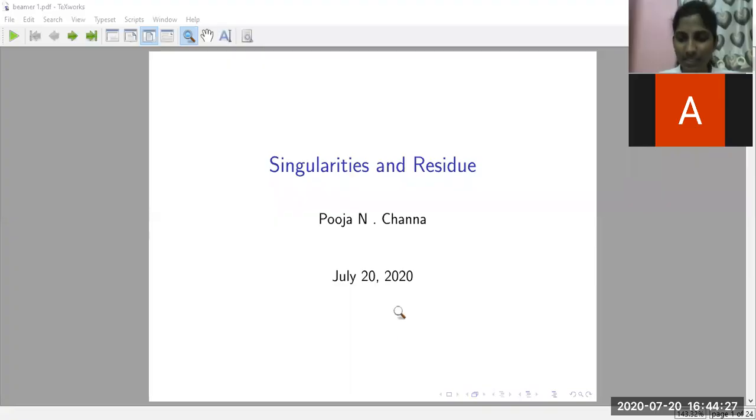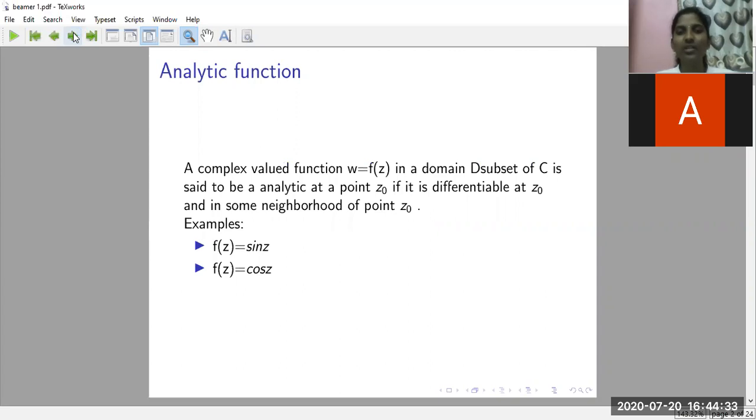Before directly going to the singularities and residue definition, we'll see in short what an analytic function is. A complex valued function is said to be analytic at a point z0 if its derivative exists at that point and also in some neighborhood of that point. Means the function should be differentiable at that point and also differentiable at every point in the neighborhood of z0.